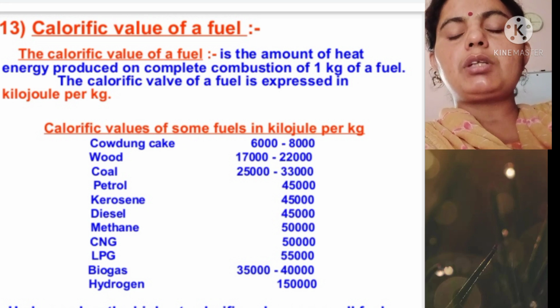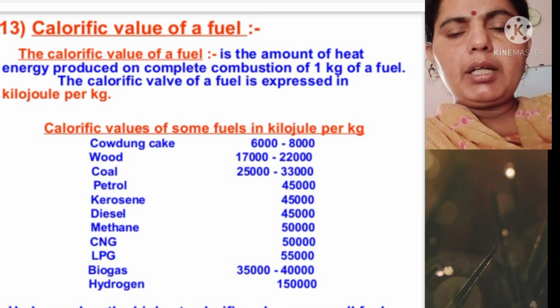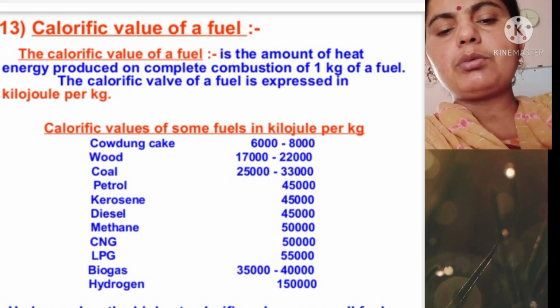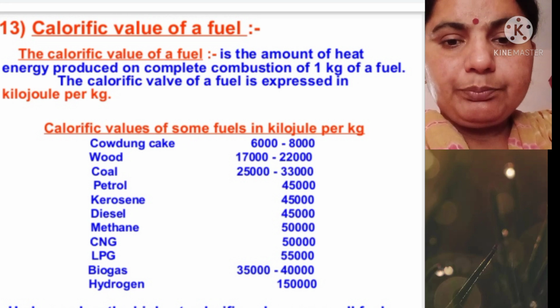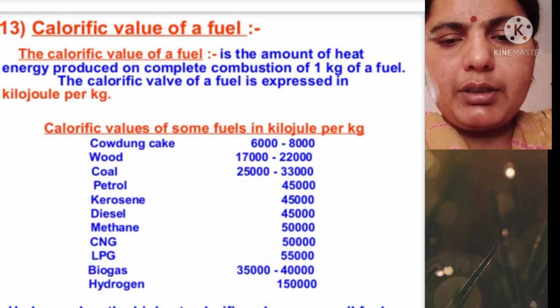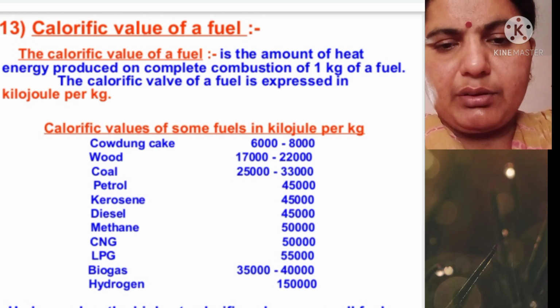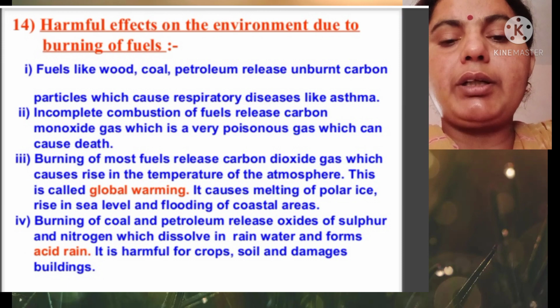You can see the calorific value for every fuel is different. Cow dung cake is 6,000 to 8,000, wood has 17,000 to 22,000, coal has 25,000 to 33,000, and the maximum value is of hydrogen, 150,000. LPG and CNG are both pollutant free gases. Hydrogen cannot be used as a gas, so we use it in liquid form.